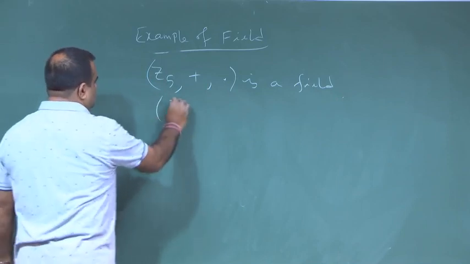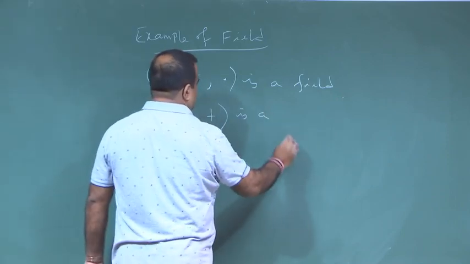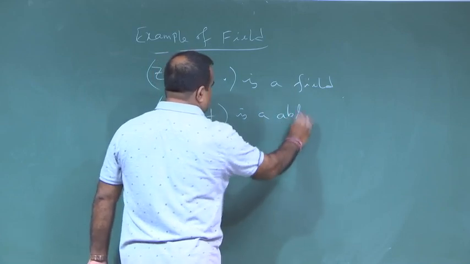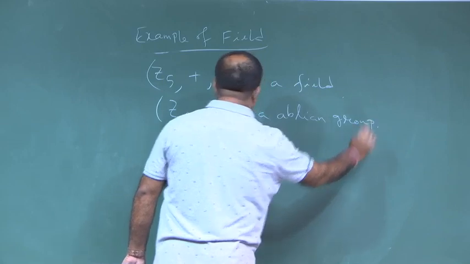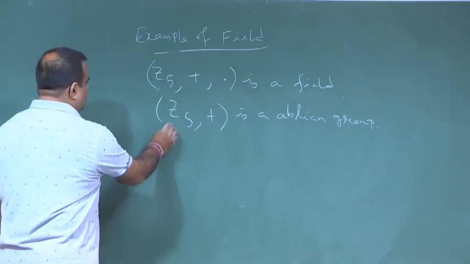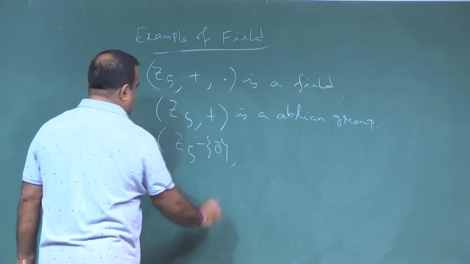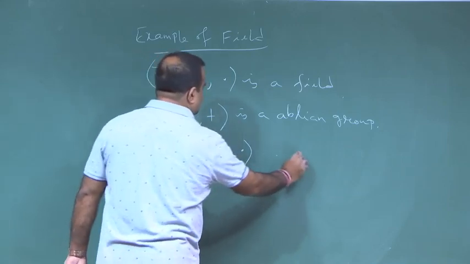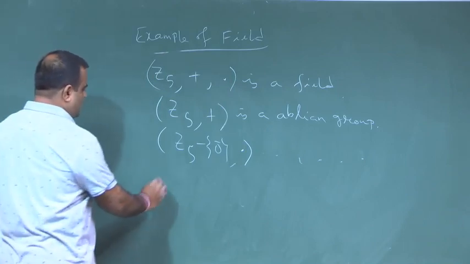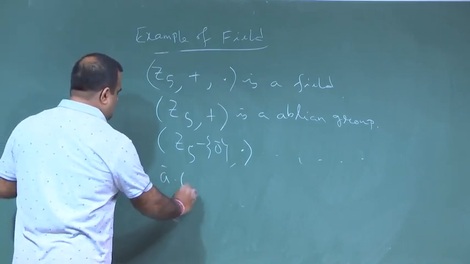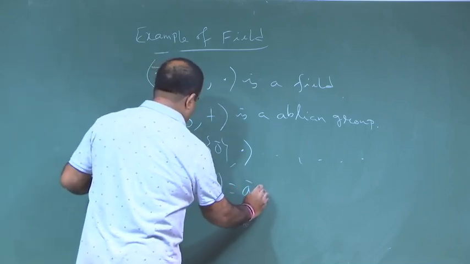We can show this is an abelian group, and if we exclude 0 from here, this is also an abelian group, and we have the distributive property, a · (b + c).